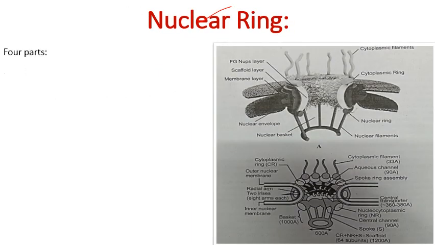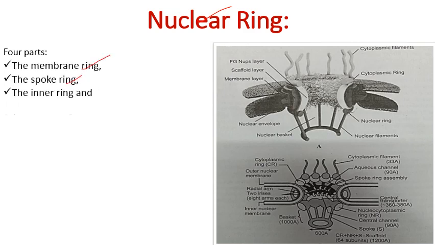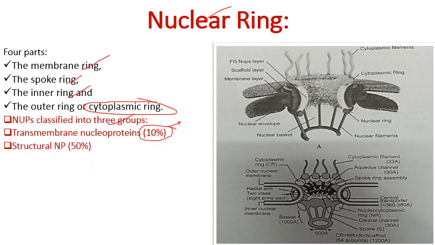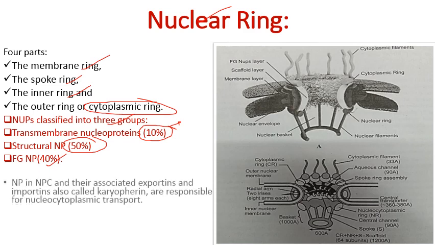The next structure is the nuclear ring. This nuclear ring contains four parts: the membrane ring, the spoke ring, the inner ring, and the outer ring or cytoplasmic ring. NUPs are classified into three categories. First are the transmembrane nucleoproteins, which make up about 10% of the nuclear pore complex. Then we have structural nucleoporins, which make up 50% of this part, and then we have the FG repeating NUPs, which make up 40% of the nuclear pore complex.